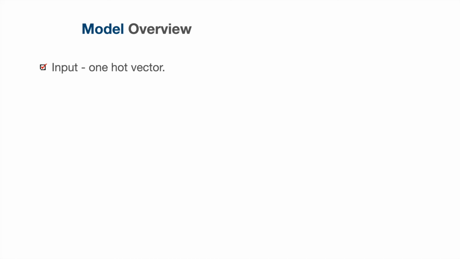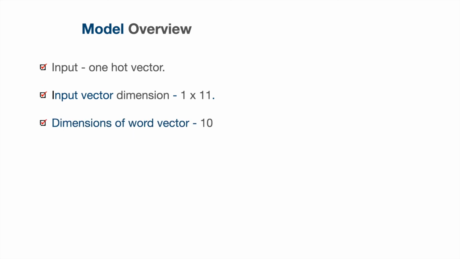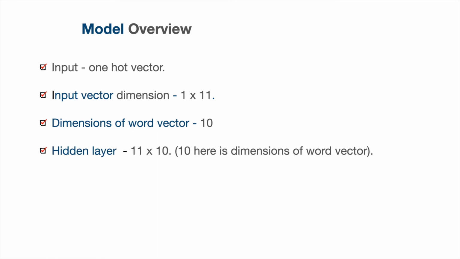We know that words cannot be input to the neural network as text. They must be converted to numbers. For skip-gram model, input is a one hot vector. In our tiny example, we have a collection of 11 words, so our input vector has dimension of 1 by 11. If you have a collection of 10,000 words, then your one hot vector will have 10,000 elements. The next parameter is the dimension of the word vector. In the original paper, the word vector had 300 dimensions. For our example, let's take 10 dimensions. Hidden layer has a weight matrix of size 11 by 10. 10 here is the dimension of the word vector.